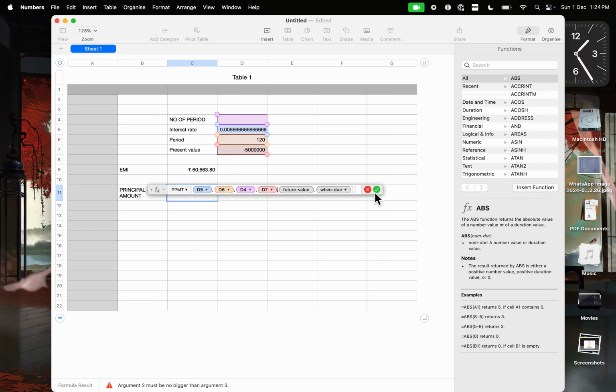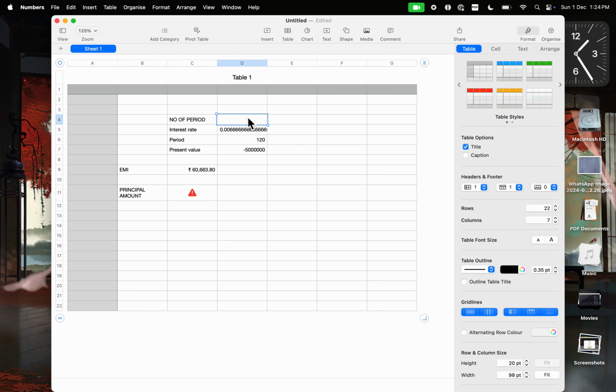That is not relevant, so you can just keep it like that. Now suppose I want to know the principal amount which I am going to pay from my EMI. Suppose you have an EMI of 60,000. In this 60,000, how much money is going to go to the principal amount on the second month of your loan repayment? If I put that, you will get a,